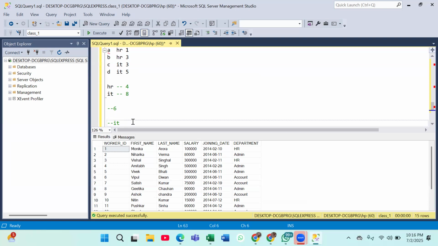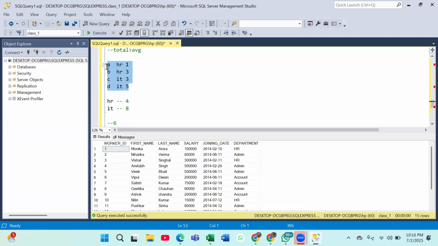Is my question clear with everyone? No? Okay, let me explain again. We need those departments where total is greater than average, okay? How will we find the total? We find it like this: HR total will be 4, IT total will be 8. Now we have to compare whether the average of all departments is less than their total or not.